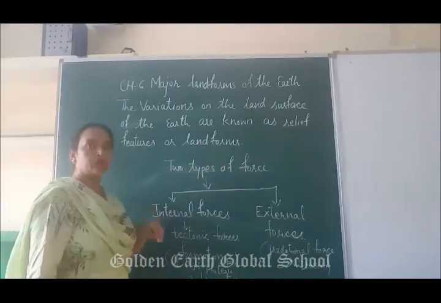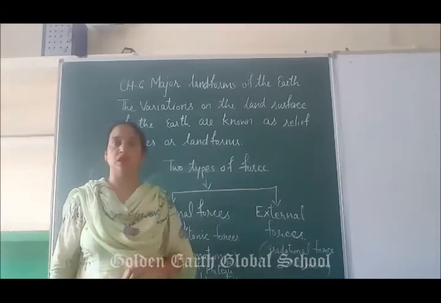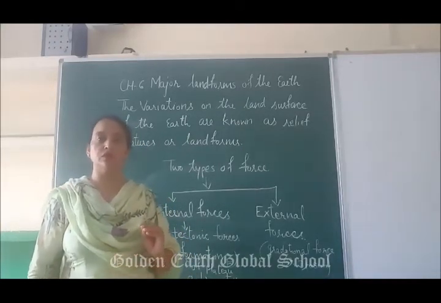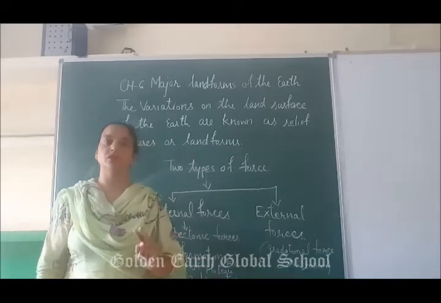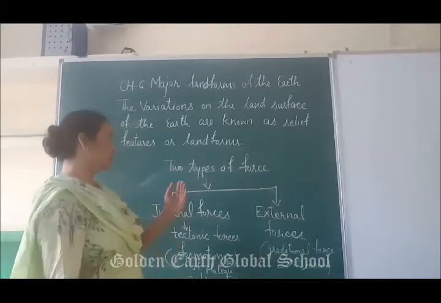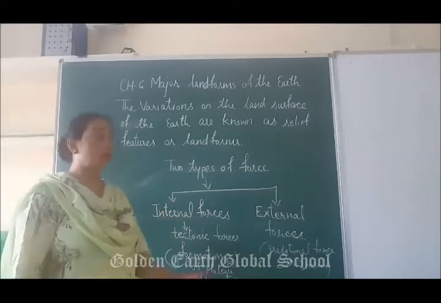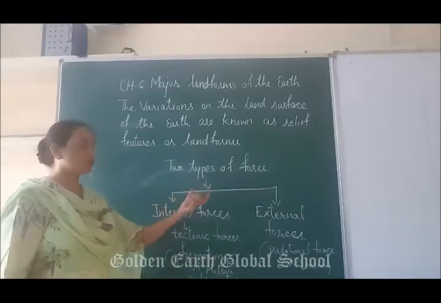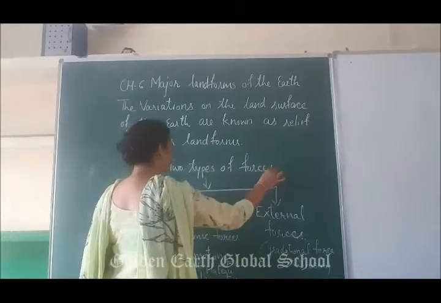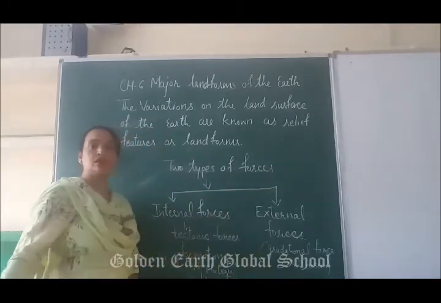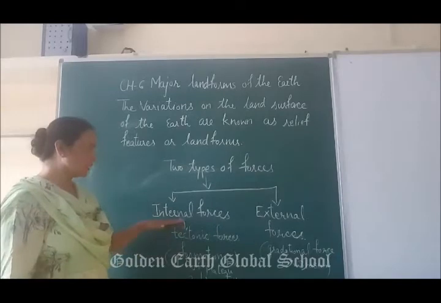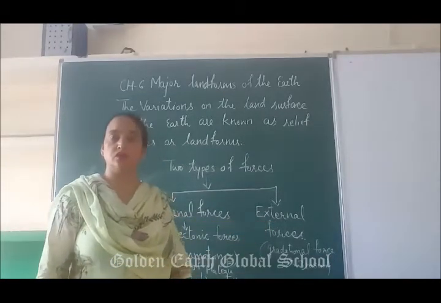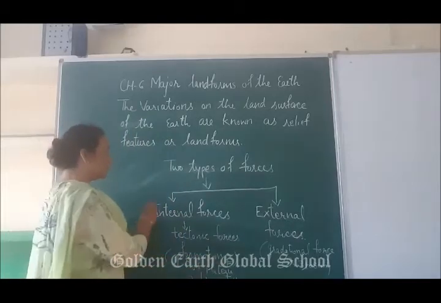Now why are these land features different? Behind this, beta, there are two kinds of forces that make the variation on the land surface. Which two types of forces? They are internal forces and external forces.